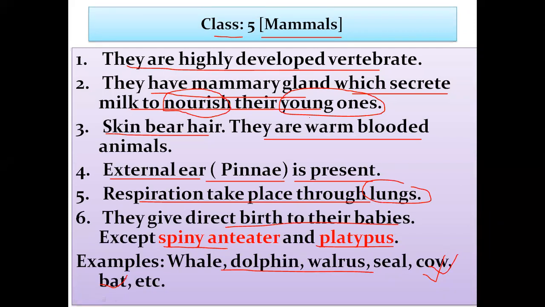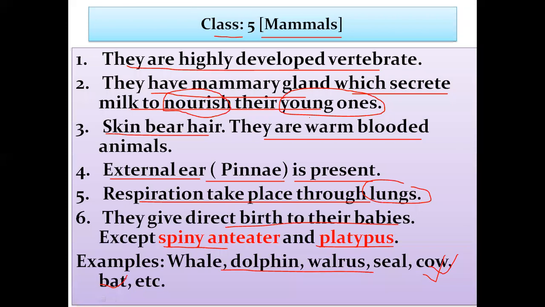Okay, again, one time listen. Mammals are highly developed vertebrates. They have mammary glands which secrete milk to nourish their young ones. Nourish means to provide nutrition to their young ones. They produce milk, which is the main source of nutrients for their young ones, for their babies.